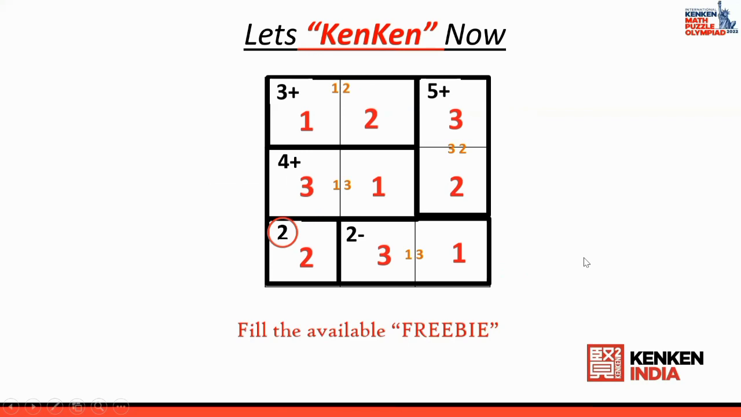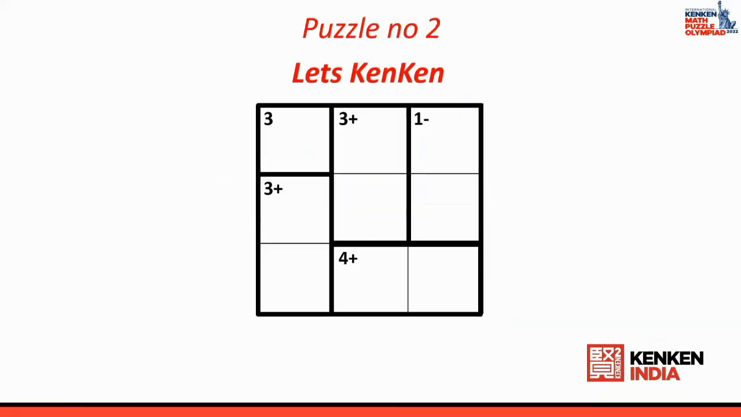Now let us go to puzzle number 2. I first look at the KenKen puzzle and hunt for the freebie. Okay, this is the freebie, so first of all I write the freebie. Then step number 2, I start writing the possibilities. I look at every cage. Now 3 plus, what is the possibility? 1 and 2.